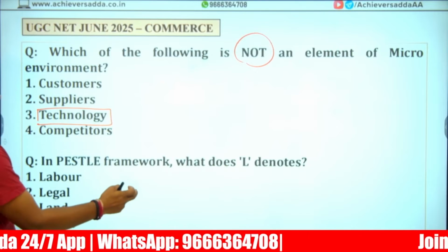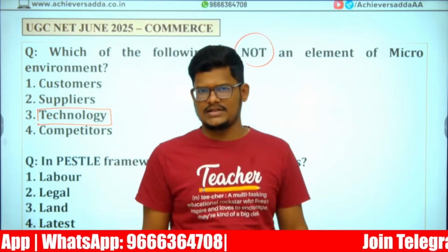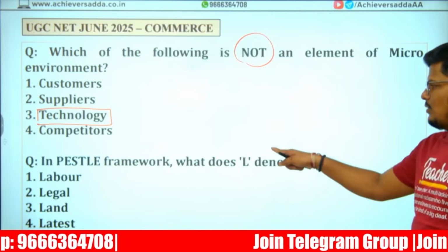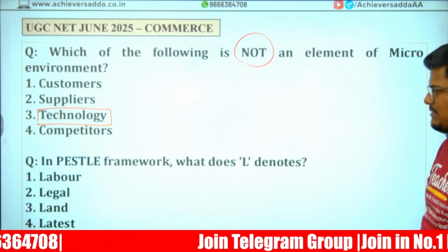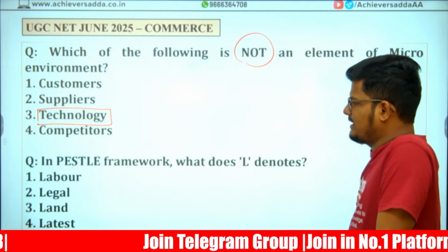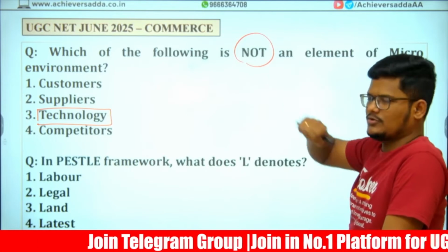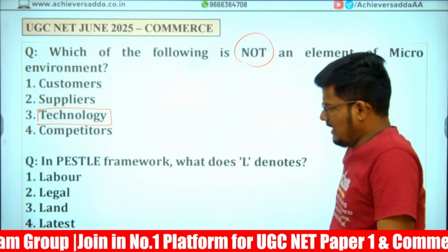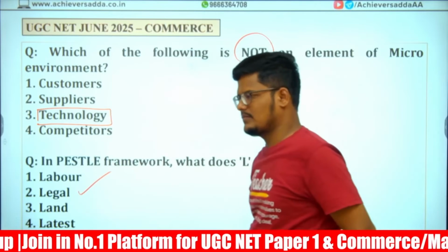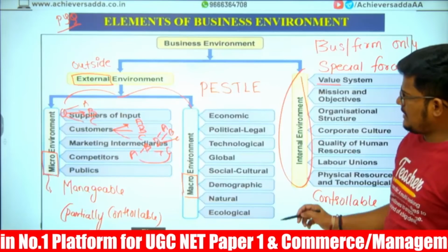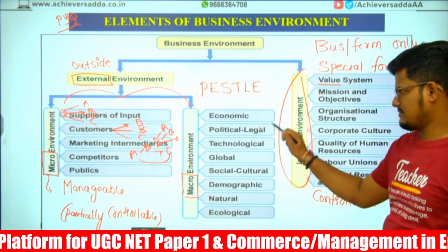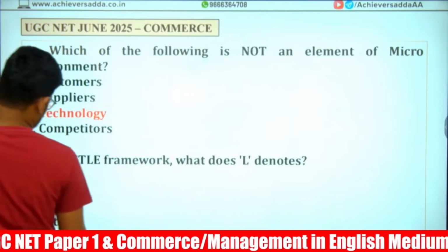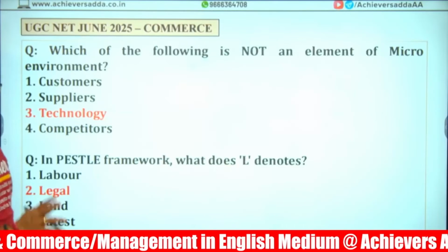Now this is also 2025 June examination. Again, same question. In the PESTLE analysis framework, what does L stand for? Labor, legal, land, and latest. Both questions are in 2025 June. What does L stand for? L is legal. Just now we have seen, L is the legal environment. It is in PESTLE analysis. External environment is basically a PESTLE. So L is legal. Now I have shown you three.